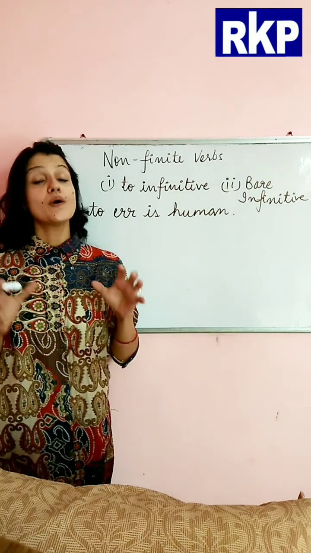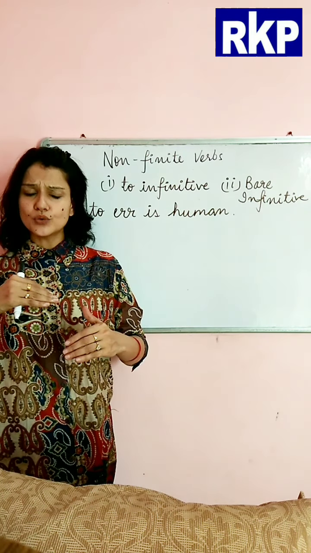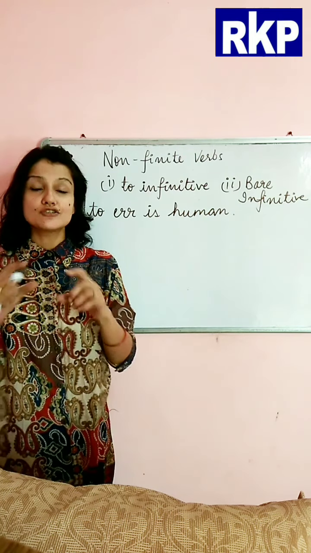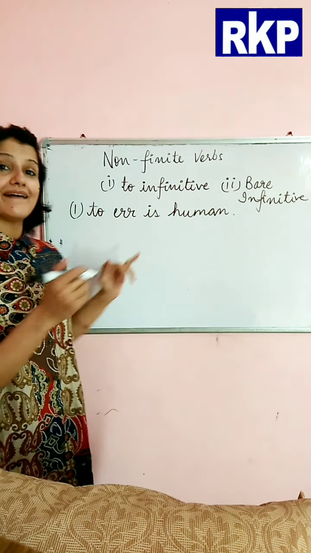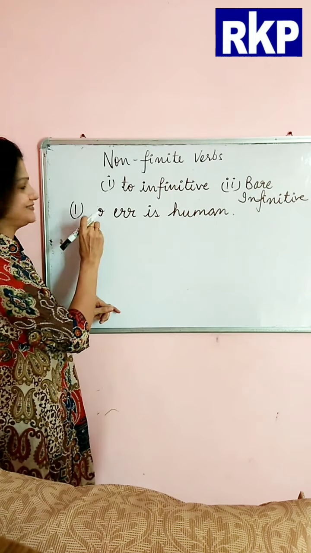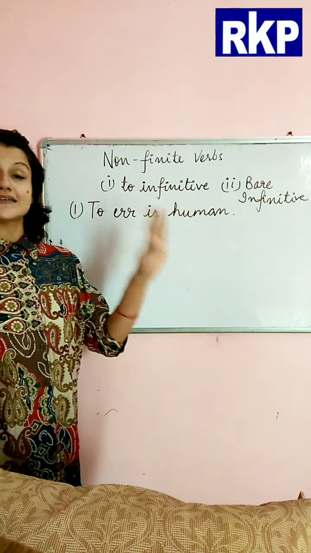Okay, to err is human. To err means basically to make mistakes. Okay, to err means to make errors. All right, now beta, if you see here, this is, sorry, it has to be capital. Okay, to err is human.